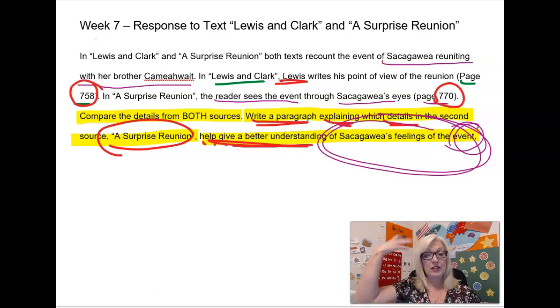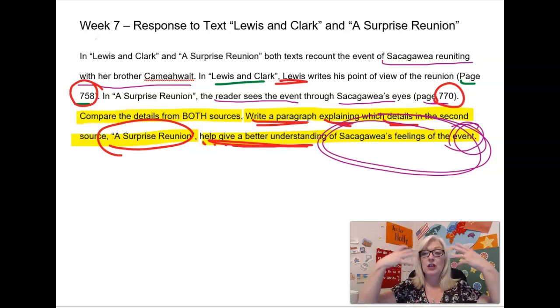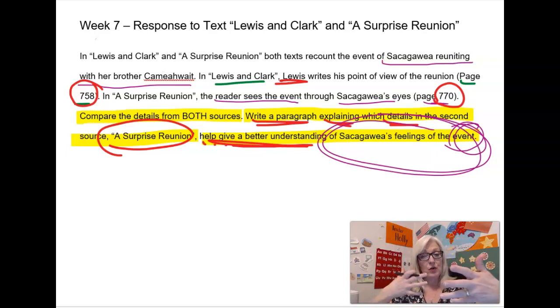Remember, you need an introduction sentence. You need information that shows the feelings from both passages. You need to explain your lifted text, and it's always good to add a little concluding sentence to make it feel like an end.